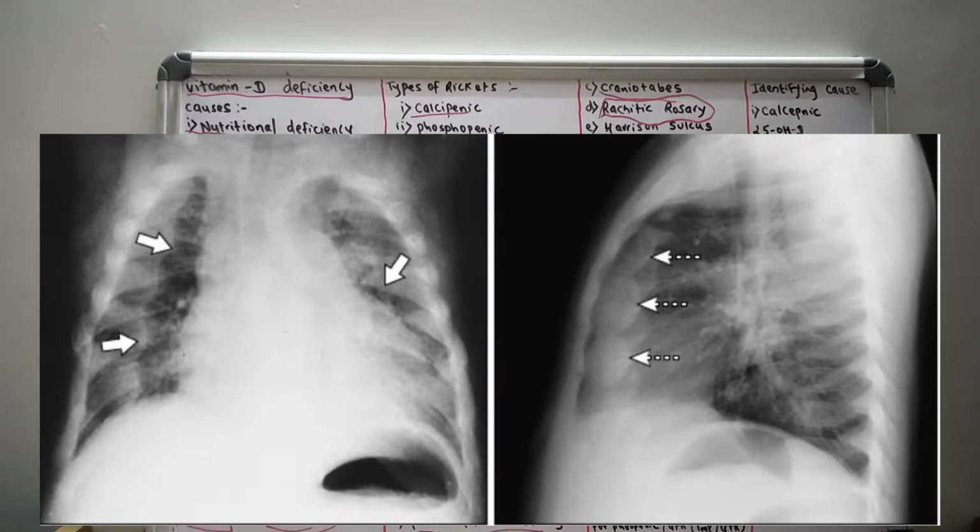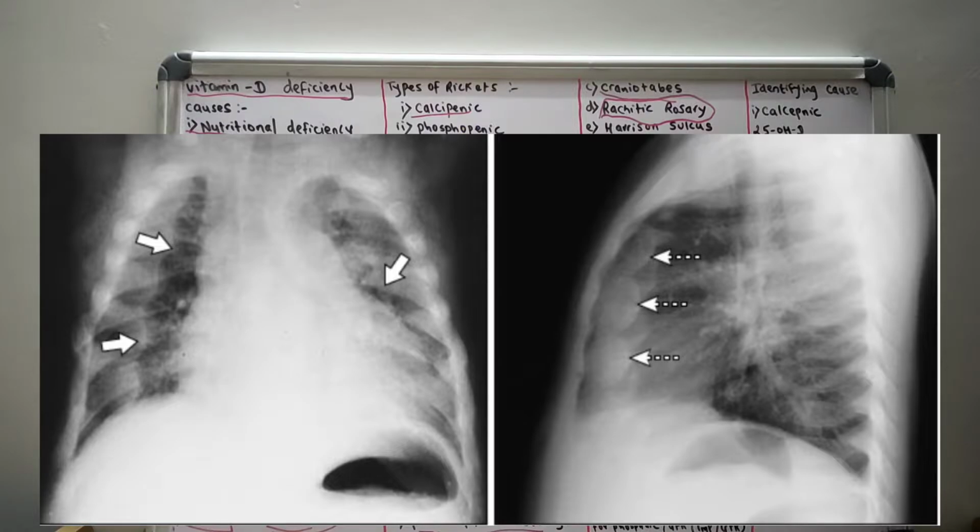There are two pictures. The anteroposterior view in the first picture shows, in the arrow, the opaque bulbous indentation of the lung adjacent to the enlarged costochondral junction. It is denoted by the thick arrow. And in the lateral view, in a different patient, it is showing the prominent costochondral junction in the dashed arrow. You can see in the dashed arrow and in the thick arrow.